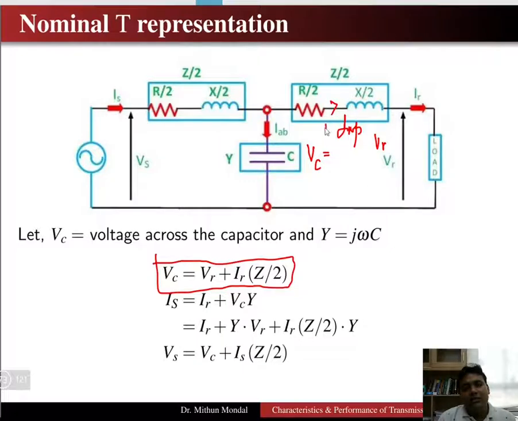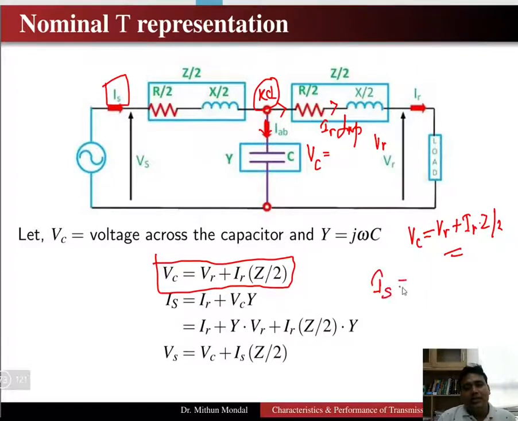In this part, what is the current flowing? It is IR. So Vc is equal to Vr plus IR, the receiving end current, into Z by 2. Now here the current Is is splitting into two different parts. So we can apply the KCL equation at this particular junction or node. We get the source current Is equal to the receiving current IR plus the current flowing here.